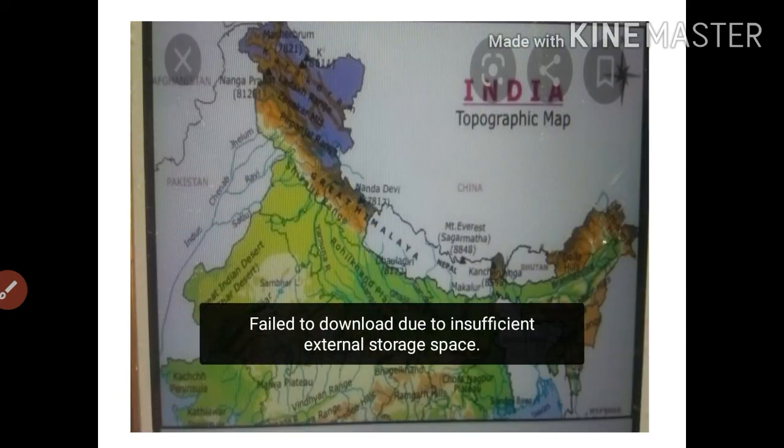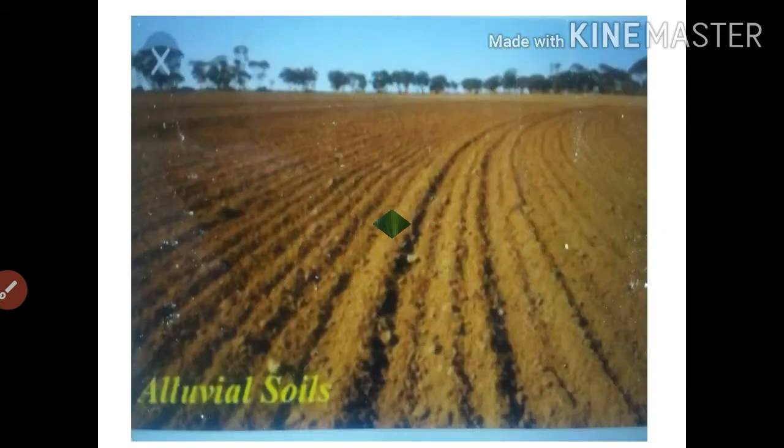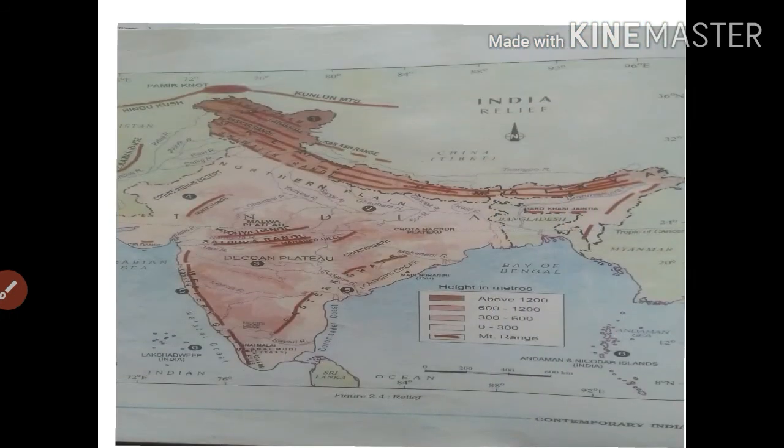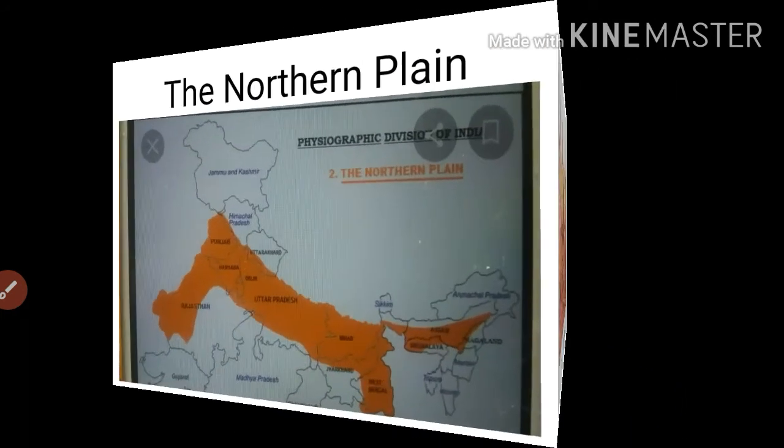See here, the western part of the northern plain is referred to as the Punjab plain. This is Punjab, formed by the Indus and its tributaries. The Indus river is here and its tributaries are there. The larger part of this plain lies in Pakistan.